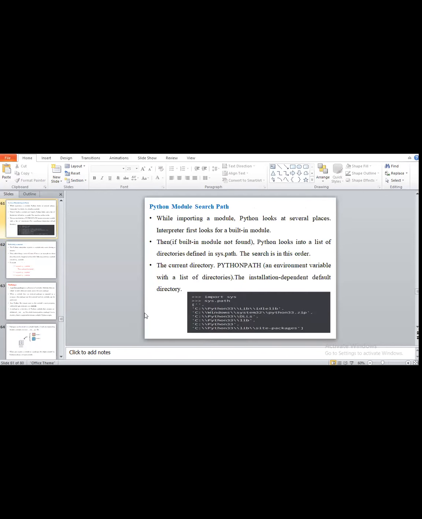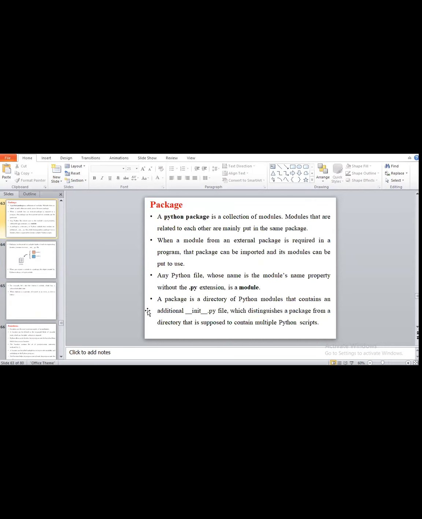So any doubt regarding this point, module? Any doubt? No, ma'am. Okay, remaining students. No, ma'am. No, ma'am. Okay, so actually this part you are all already using, the module part.